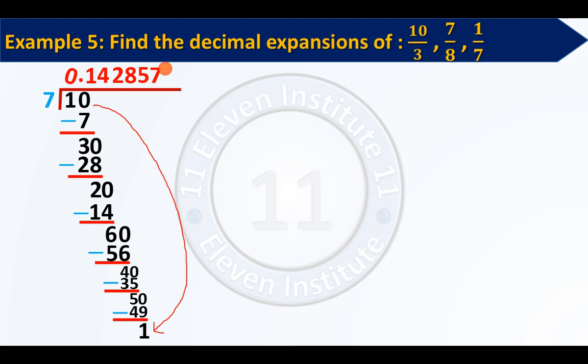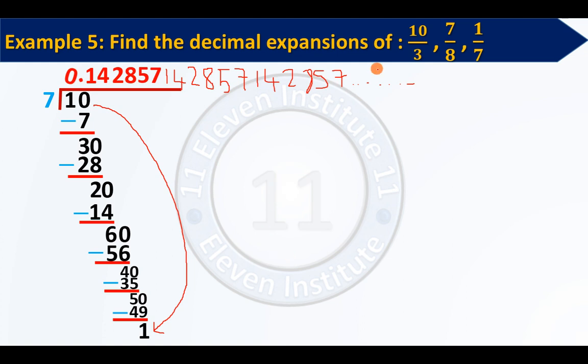Again I will get a 1 over here. Again I will get a 4, again a 2, again an 8, again 5, again 7. When I will get 7 over here, again my remainder will become 1. You can try this at home. Again the same story will start. Again I will get 1, 4, 2, 8, 5 and 7. And this will just continue like this.